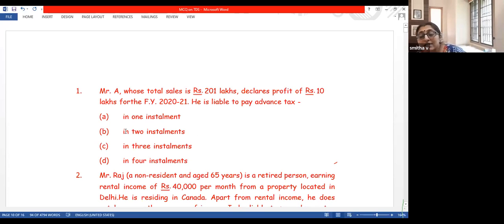Yes, advance tax has to be paid even if you are paying tax under 115BAC, the new provisions. If you fail to pay advance tax under 115BAC, you will be liable to pay interest. There is no escape from paying advance tax, whether you are going as per the new regime or the old regime. 115BAC is called the new regime. Either you are in the new regime or the old regime, pay advance tax. If not paying advance tax, pay interest.